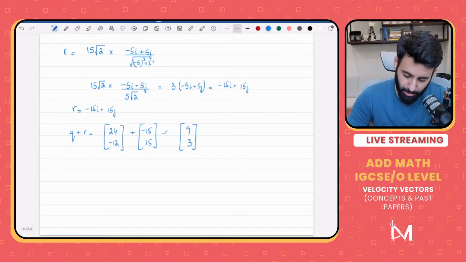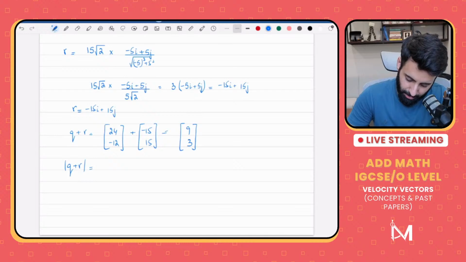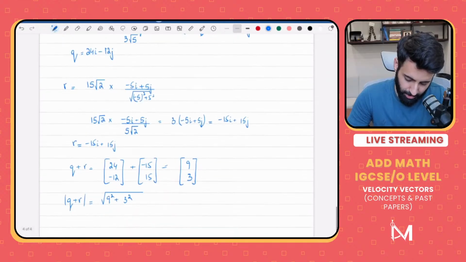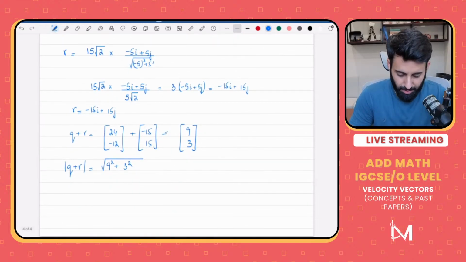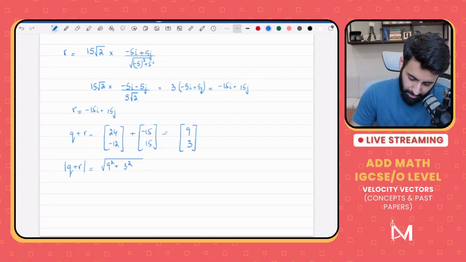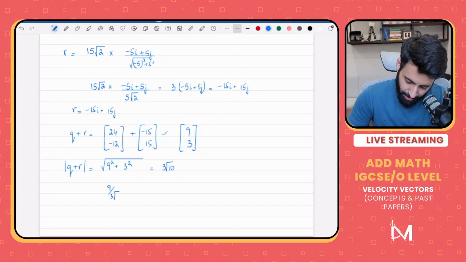What are we supposed to do? We're supposed to find the magnitude. So while we're at it, let's also find the magnitude of q plus r. That would be equal to the square root of 9 squared plus 3 squared. So 81 plus 9, that's equal to 90. So that's 3 under root 10. So the end result would be 9 upon 3 under root 10, which will obviously simplify, and 3 over 3 under root 10. Okay, so this is the end result.